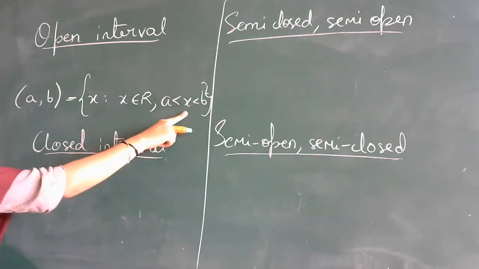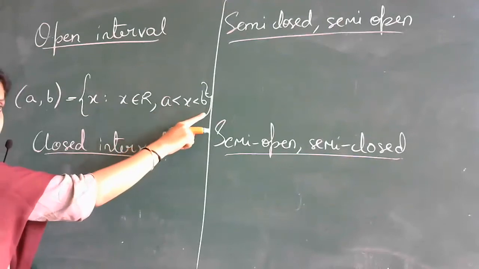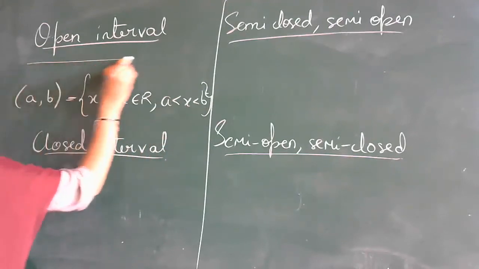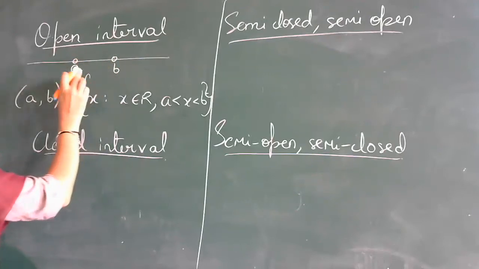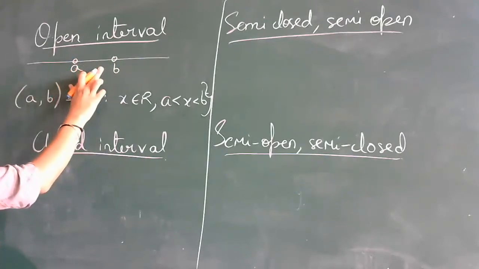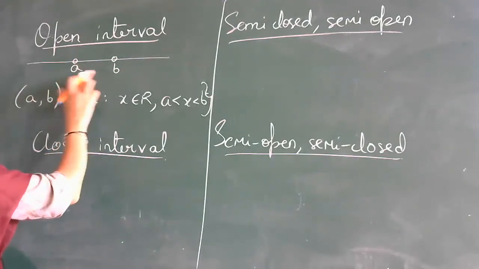So that is, x value will lie between a and b. See, on the number line, if this is a and this is b, open interval means it will include all these values in between, but it will exclude the end points.